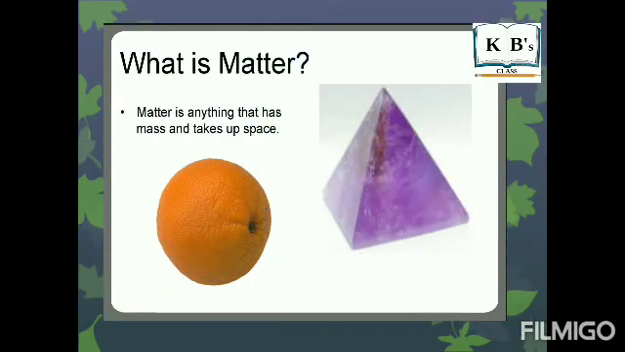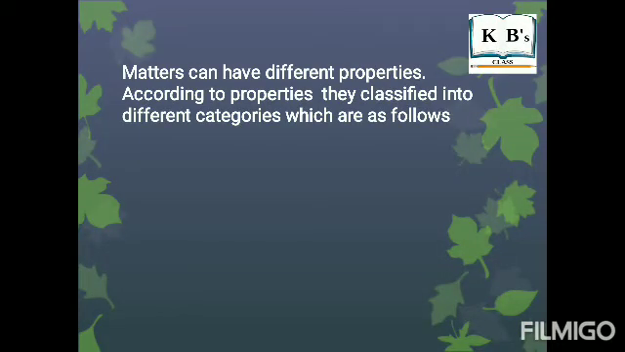Our surroundings are made up of a number of things that have weight and occupy space. So any substance that has weight and occupies space is called matter. In standard third, we have already studied the three states of matter, that are solid, liquid and gas. Different matters have different properties. According to their properties, they are classified into different groups, which are as follows.